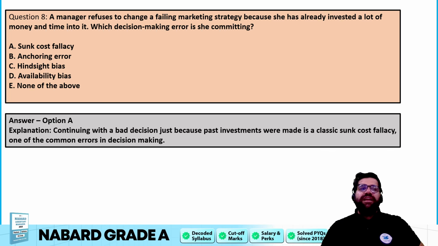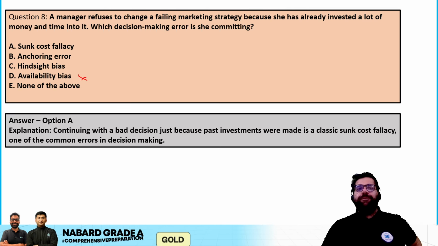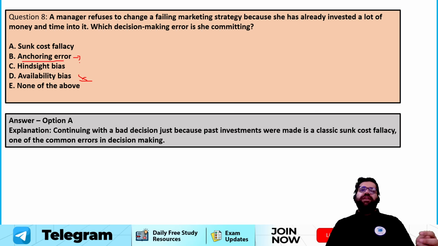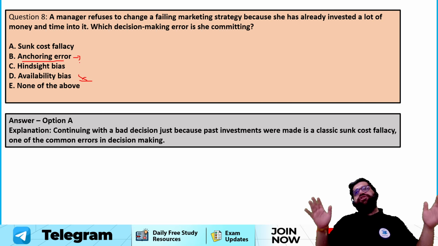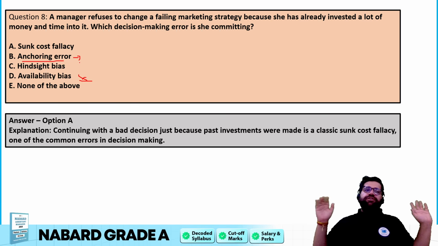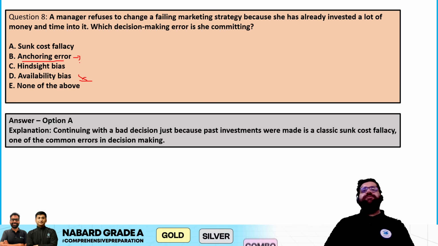Anchoring bias, hindsight bias, availability bias, these are again different biases which will not help you to make decisions. For example, anchoring bias is that particular bias on which you make a decision. Just based on some recent information you are making a decision. So that's anchoring bias. Hindsight bias is like "I already knew it," that kind of attitude. I knew it all the way. So that's your hindsight bias. Availability bias is when the information is available in the market and now you are making a decision based on that.